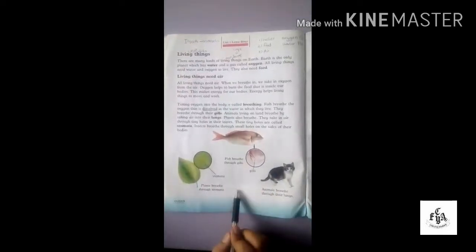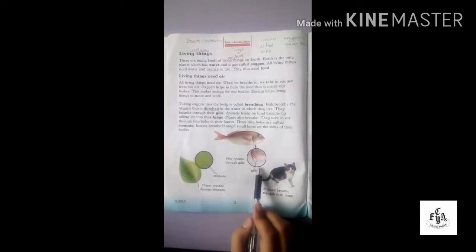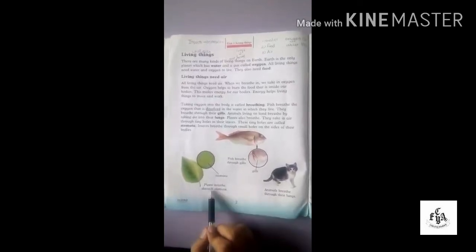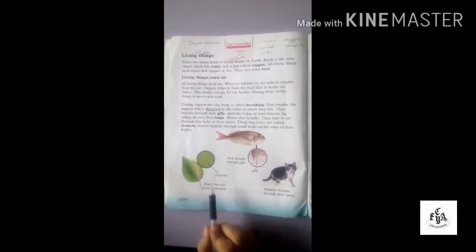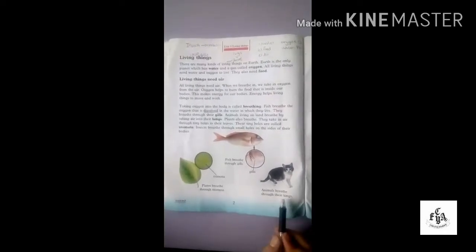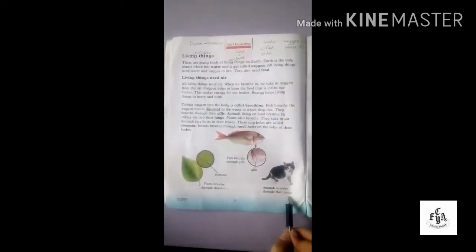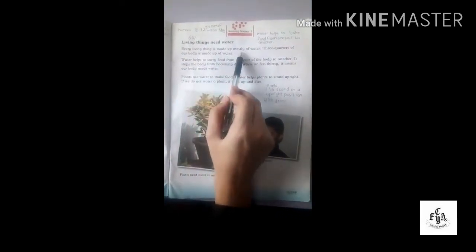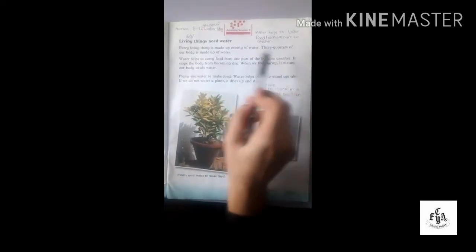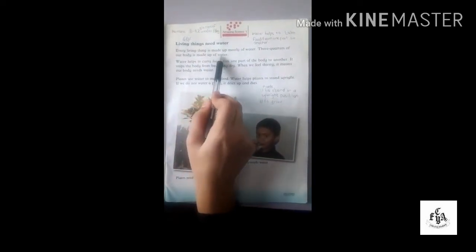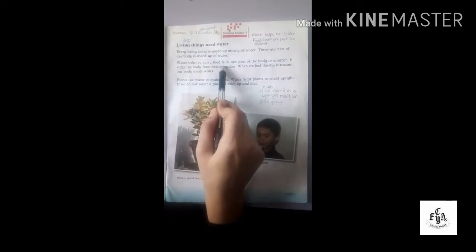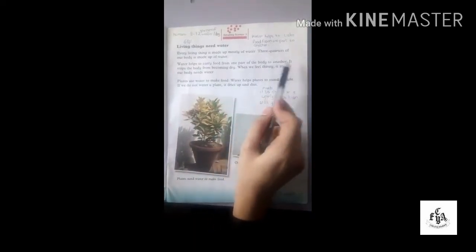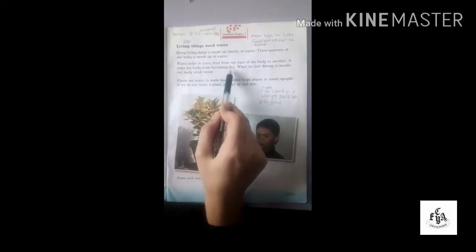In this you can see that fish breathe through gills, plants breathe through their stomata, and animals or human beings breathe through their lungs. Living things need water. Every living thing is made up of mostly water. 3/4 of our body is made up of water. Water helps to carry food from one part of the body to another. It stops the body from becoming dry.